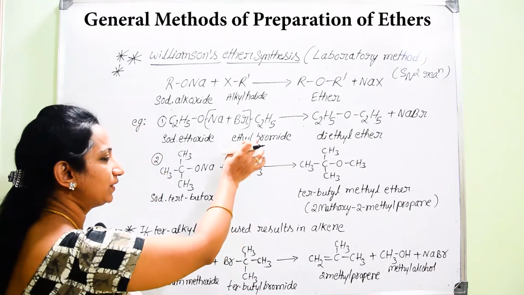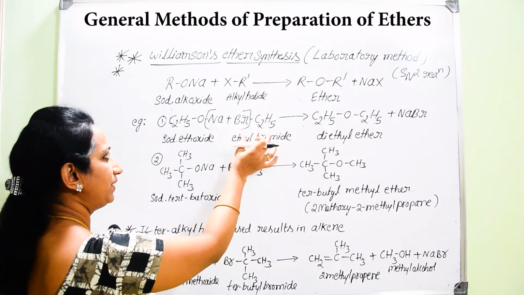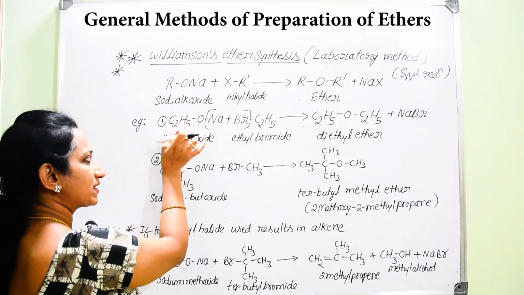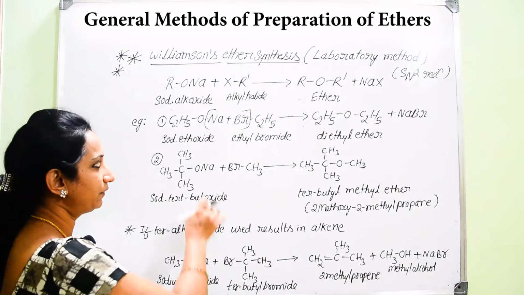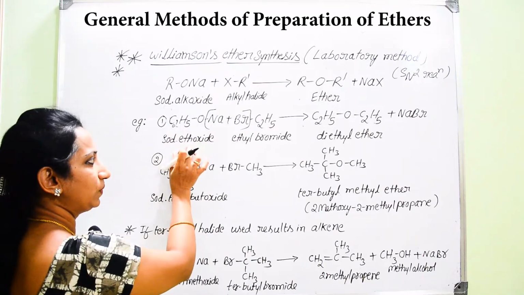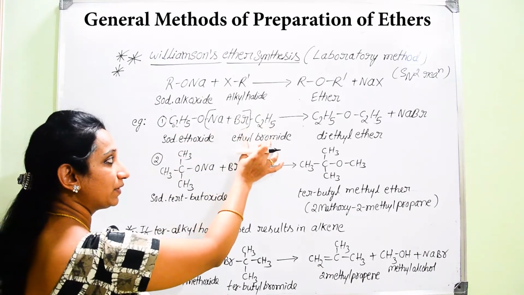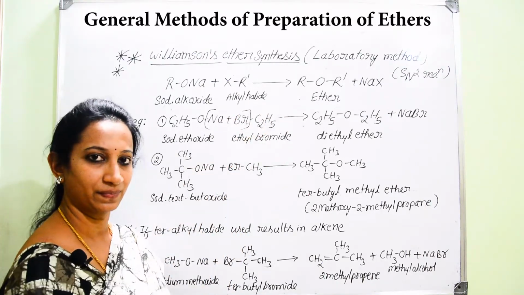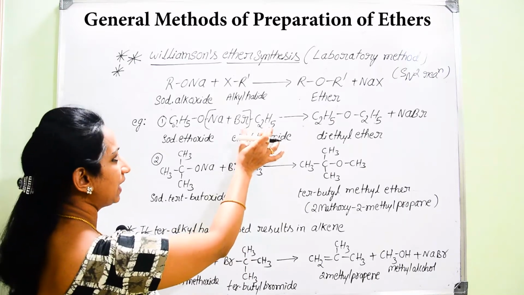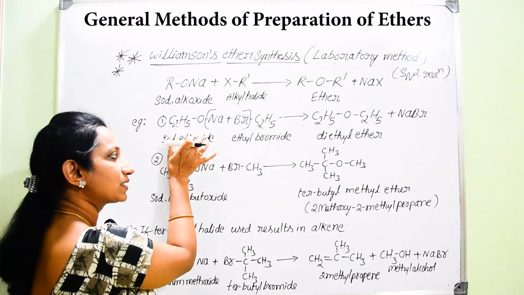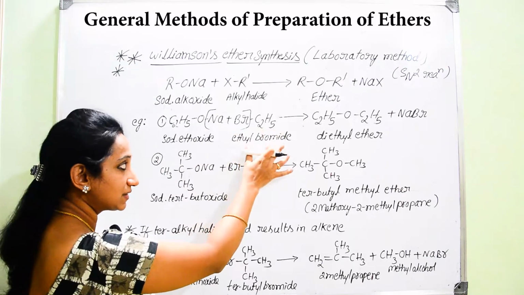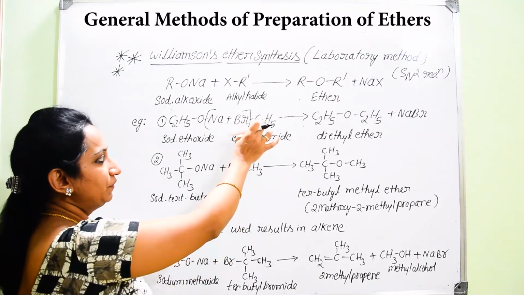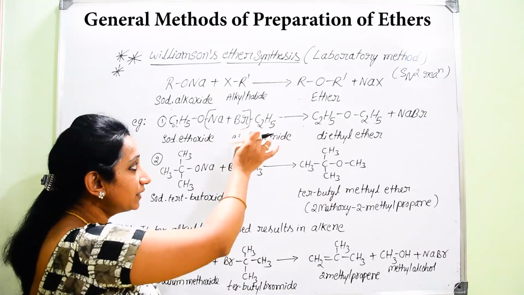So, once you go for this primary alkyl halide, the alkyl group is either straight chain or it will be branched. Even if it is tertiary, no problem. But here the main important condition is the alkyl halide should be primary. I am talking about this alkyl halide, not the sodium alkoxide. In Williamson's ether synthesis, the very first important favorable condition is we should start with primary alkyl halide.